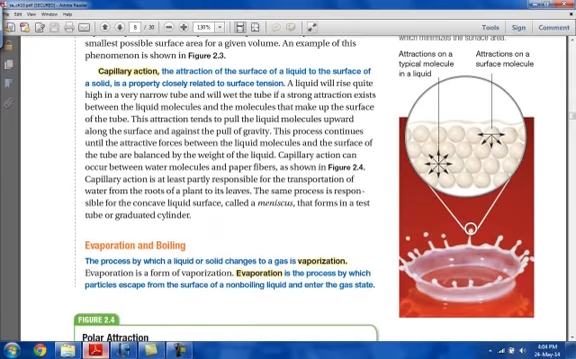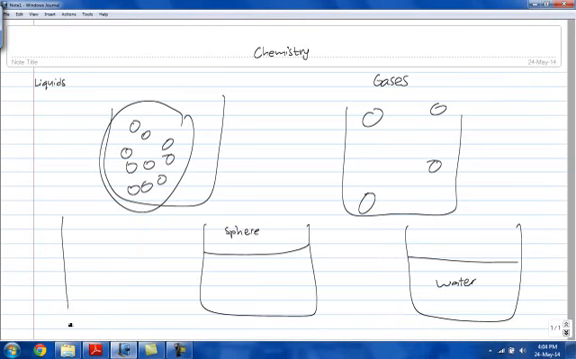Now we'll talk about capillary action. Capillary action is the attraction between a solid and a liquid. It can be seen in a hollow tube in which water levels rise.